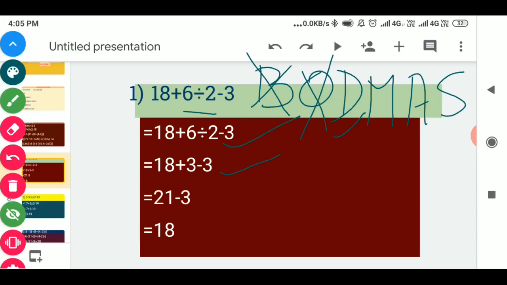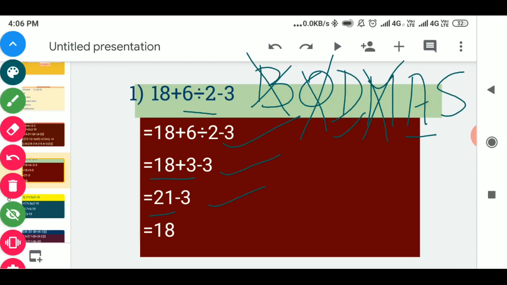After that M is given. But in this question no multiplication is given, so we will not apply M. Next is A, that means addition. Here addition is given between 18 and 3. When you add 18 plus 3, you will get 21, and after that minus 3 is written, so we will write minus 3 in the next step.